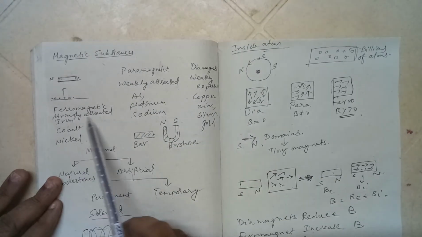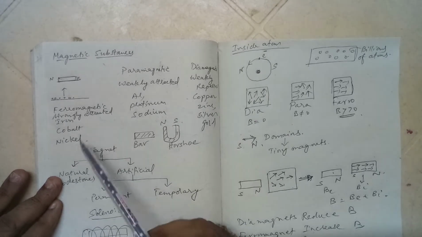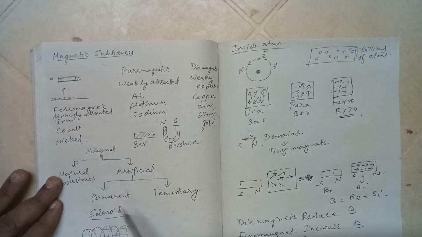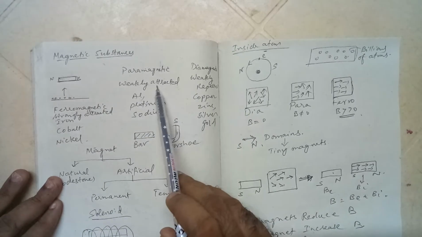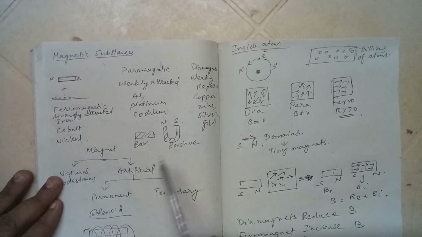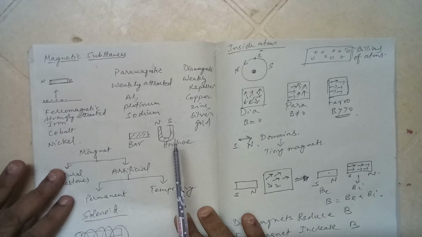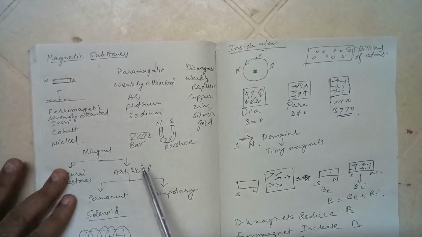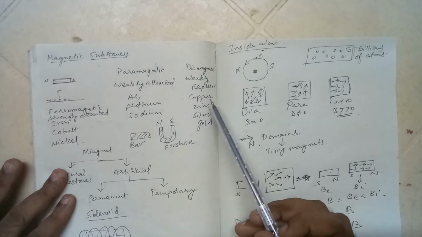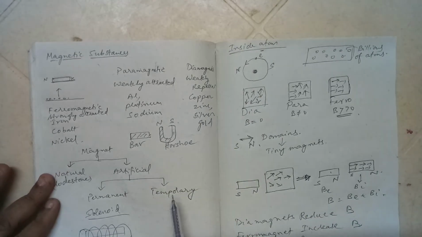Ferromagnetic substances are strongly attracted when brought near the magnet. Examples are iron, cobalt, nickel. Paramagnetic substances, they are weakly attracted. Examples: aluminium, platinum, sodium. Diamagnetic substances, they weakly repel. Examples: copper, zinc, silver, gold, etc. Now why they do so, that we will see.